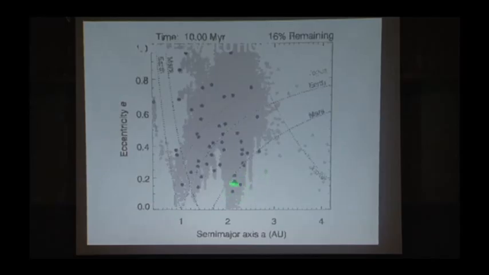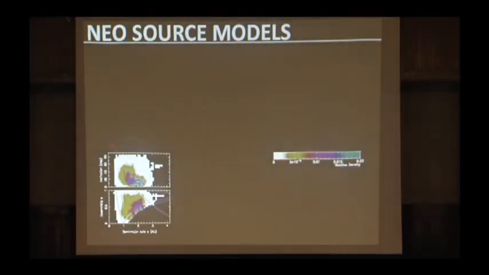So you can see that things in the main belt can be stable for a long period of time unless they are in one of these NEO sources. If they are in an NEO source, then they very quickly go into the NEO region and are lost. So what I did in some research about 10 years ago is, each one of these sources has got its own fingerprint on where objects move to in our solar system.